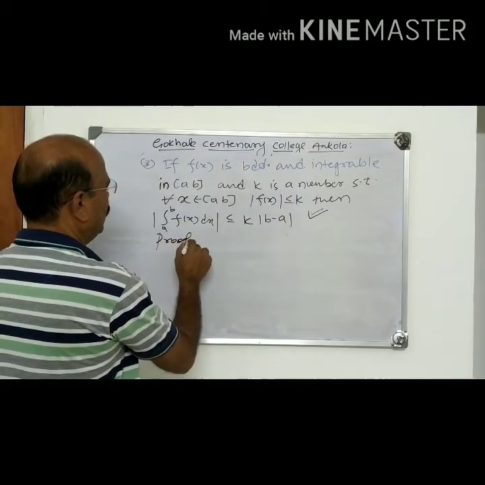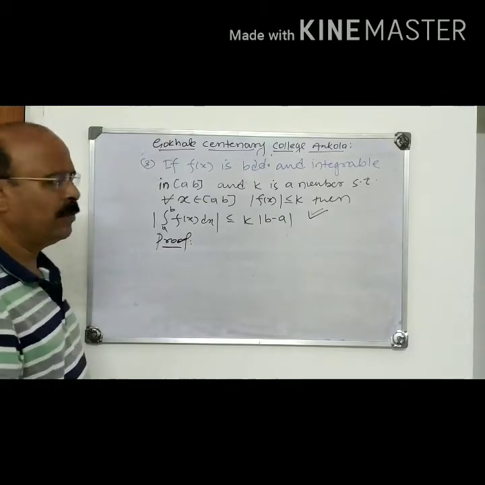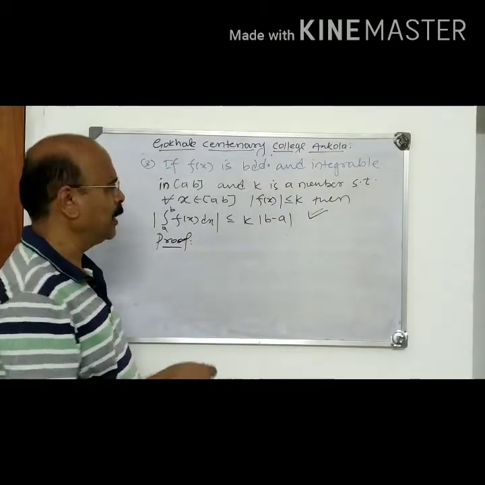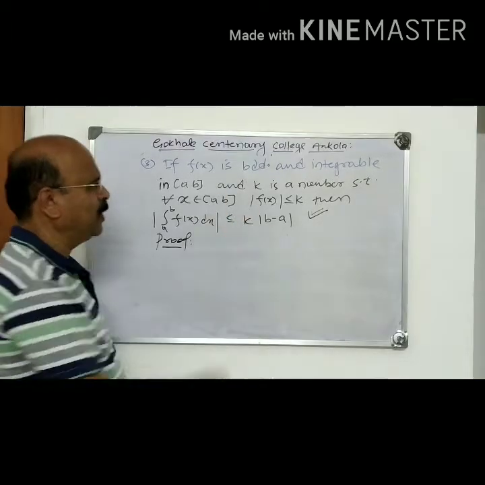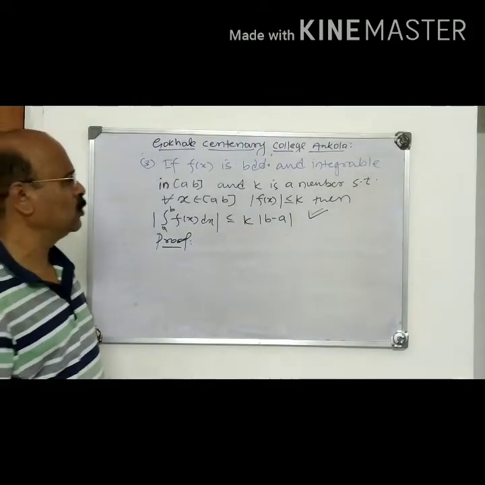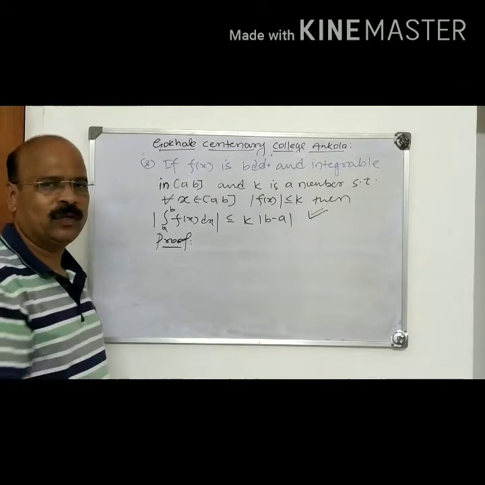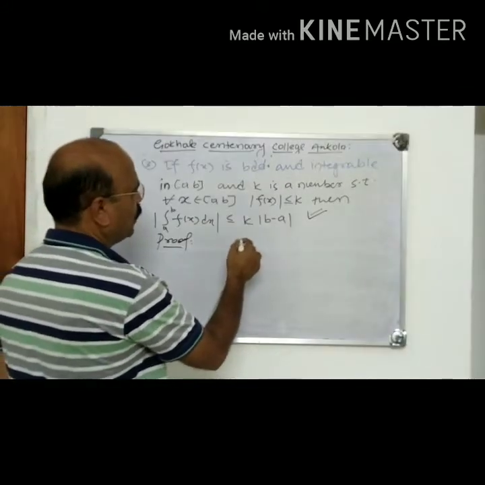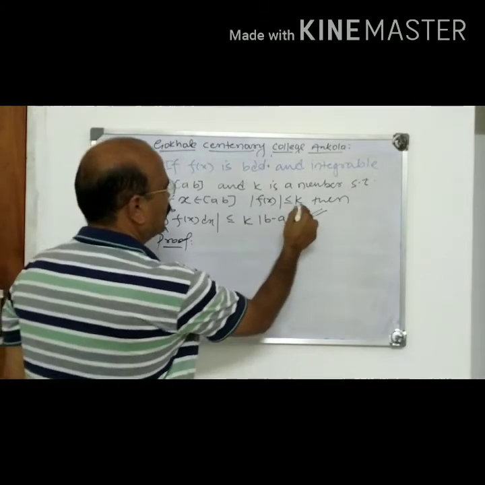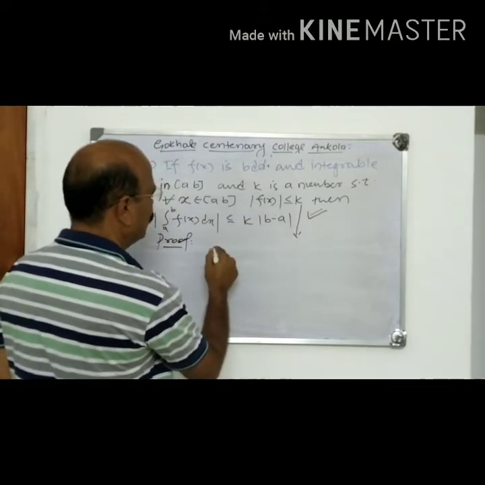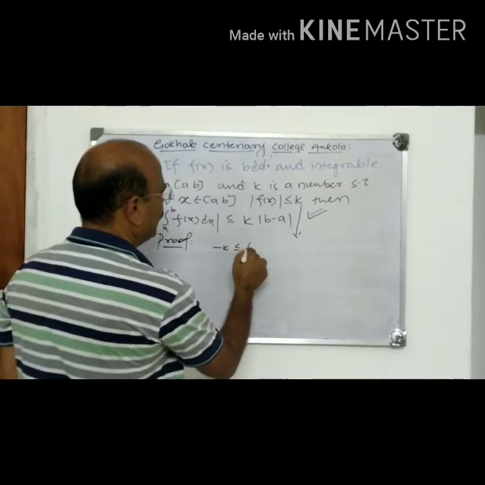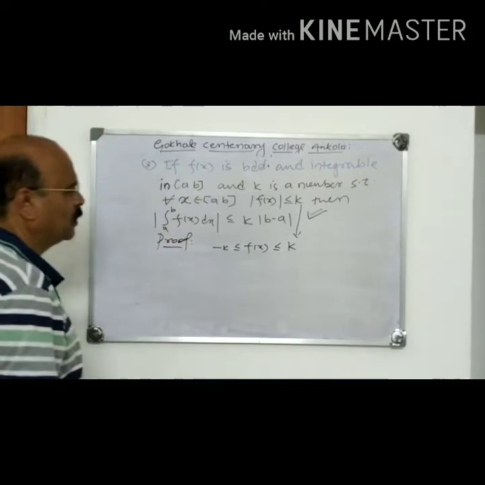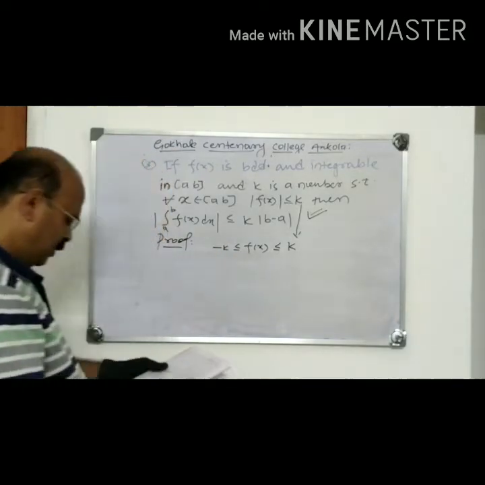I explain in brief the proof of this, because you have the hard copy of that one. If you go through the proof, you will get that one. But I explain the proof of this so that you can easily understand when you go through the notes. How to prove this one? What is given here? Mod fx is less than or equal to k means minus k less than or equal to fx less than or equal to k. This is first thing.